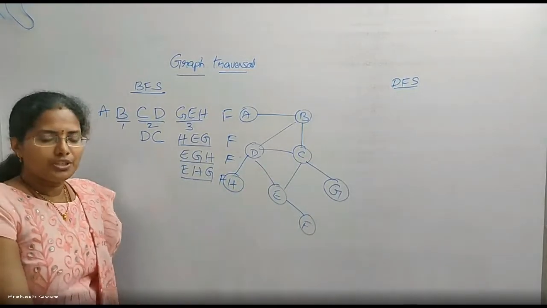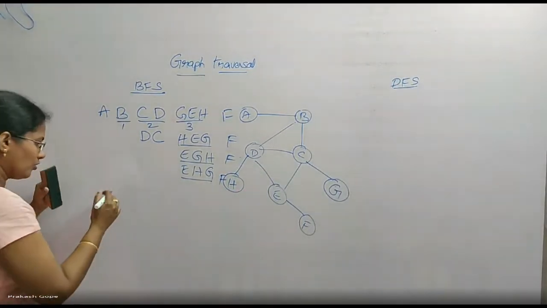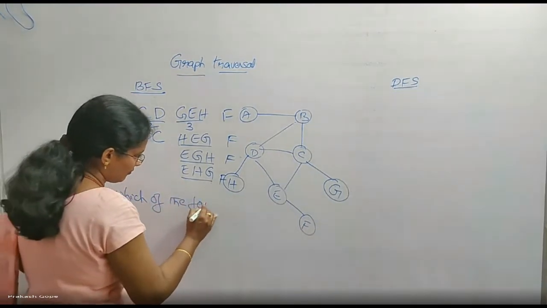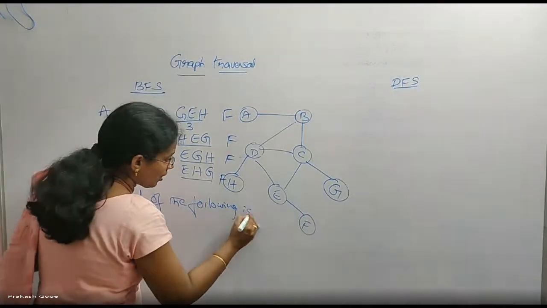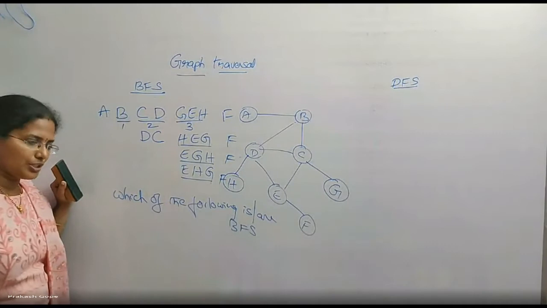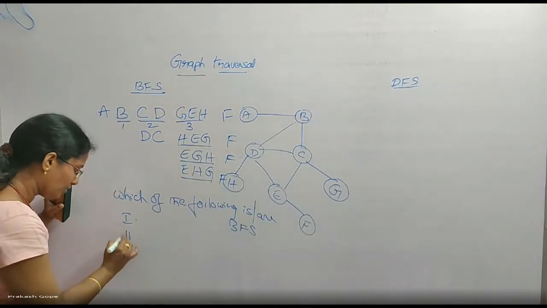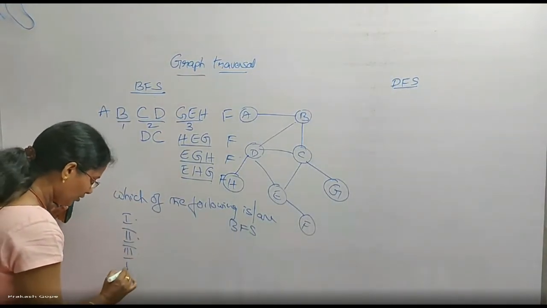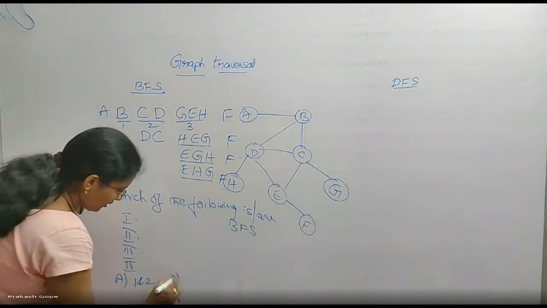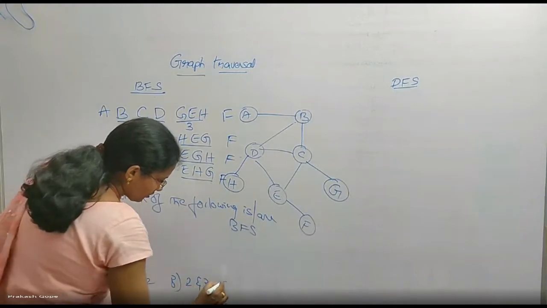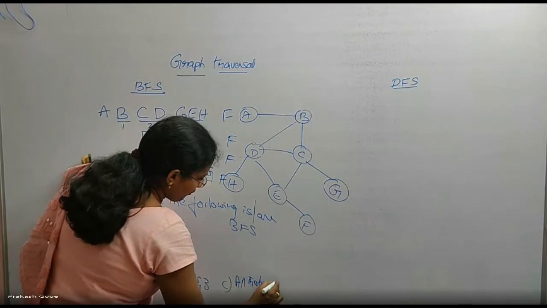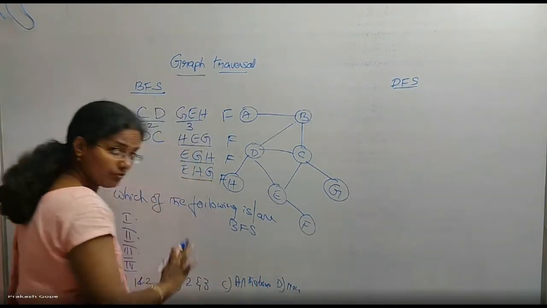Now the questions will be like this. They will give a graph. The question will be, which of the following is or are BFS traversals of this graph. They will give you options 1, 2, 3, 4. Option A is both 1 and 2, B both 2 and 3, C all the above, D none of the above. Question will be like this.